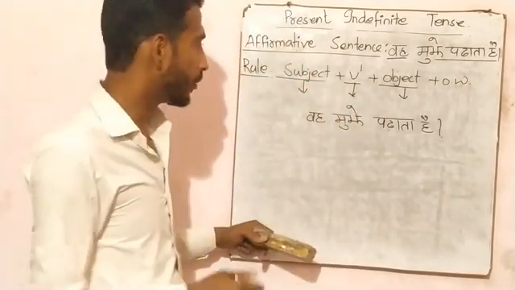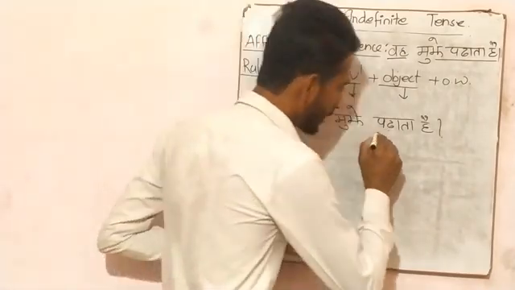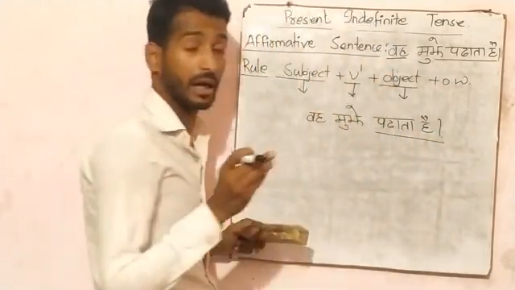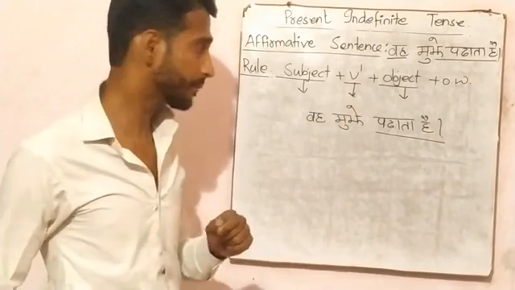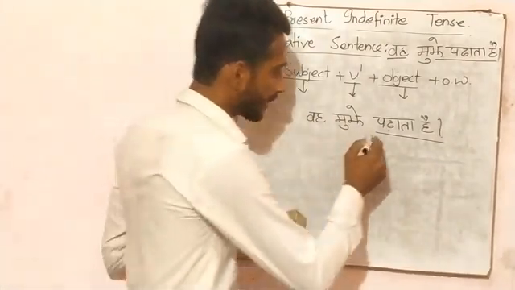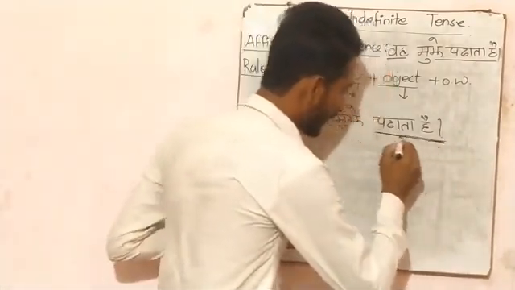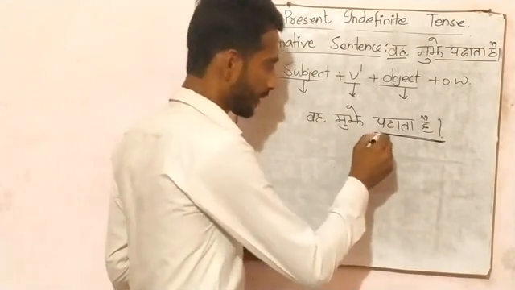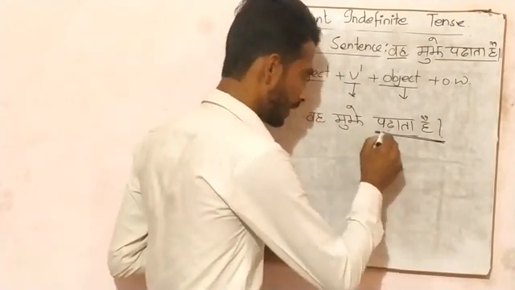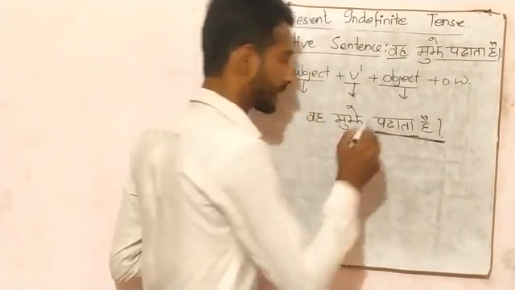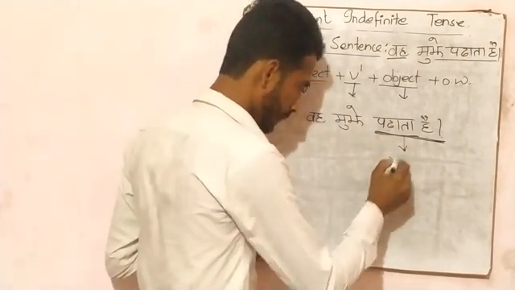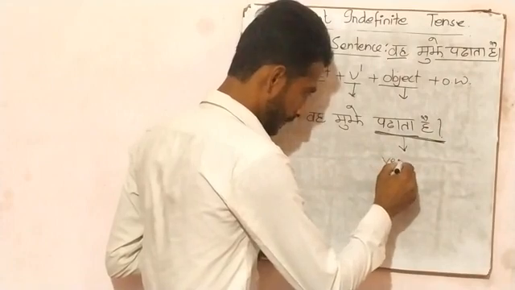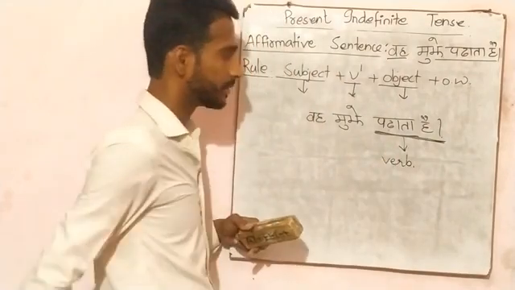So for you all, a Hindi sentence always ends with a noun, a pronoun, or an adjective. Clear? So we have to do nothing. We have to come at the last of the Hindi sentence and find out whether this particular word is a noun, pronoun, adjective, or a verb. So we came to know that it is a verb.